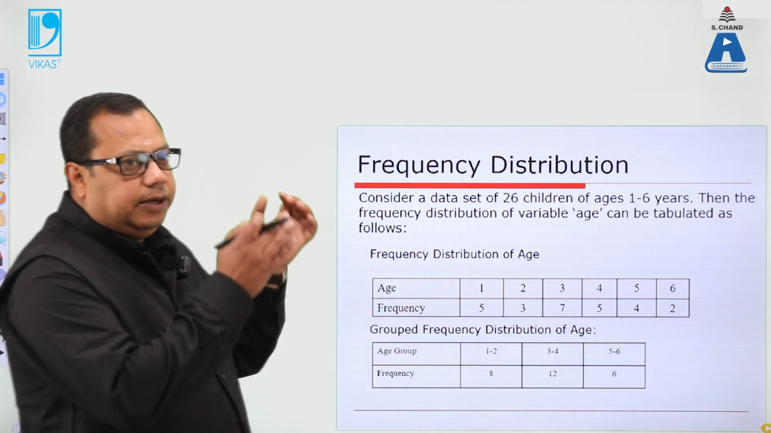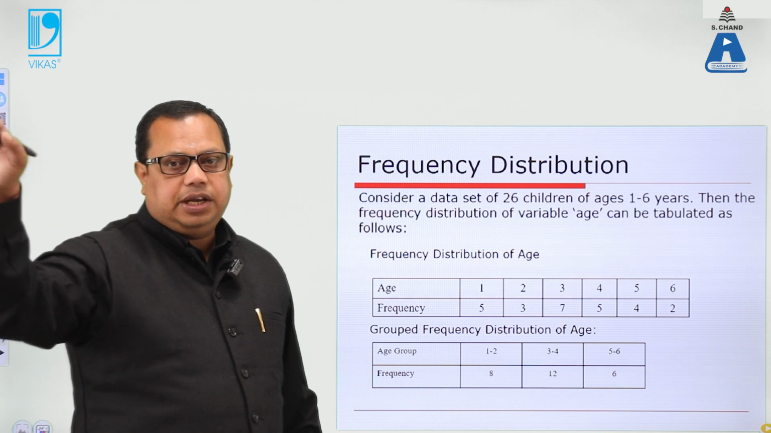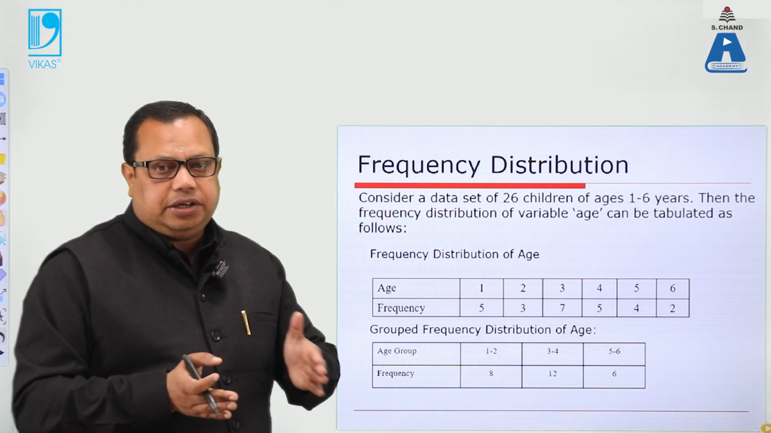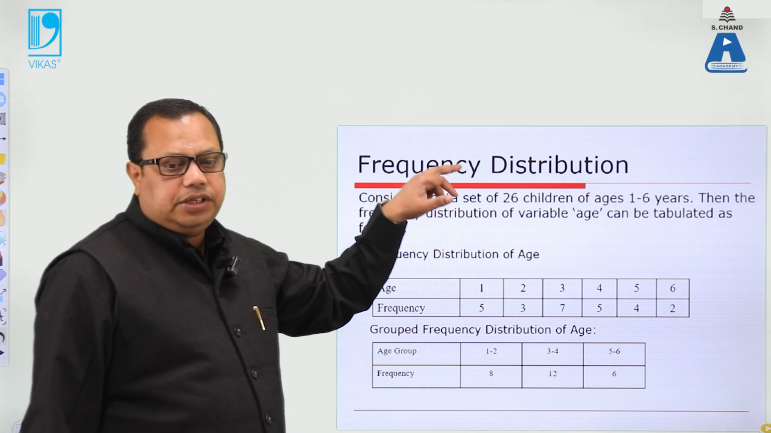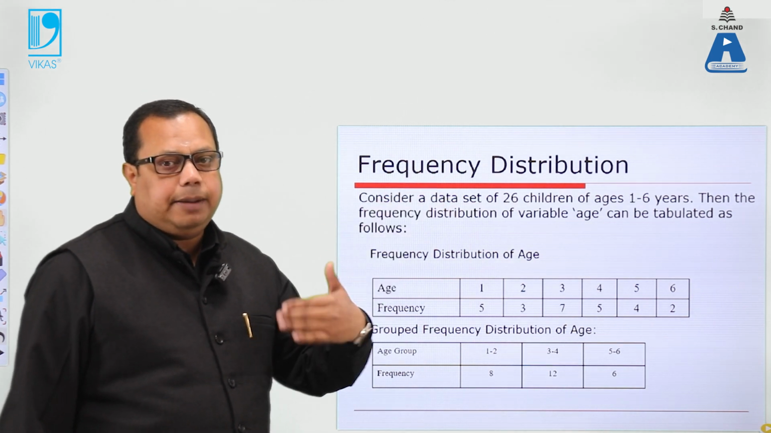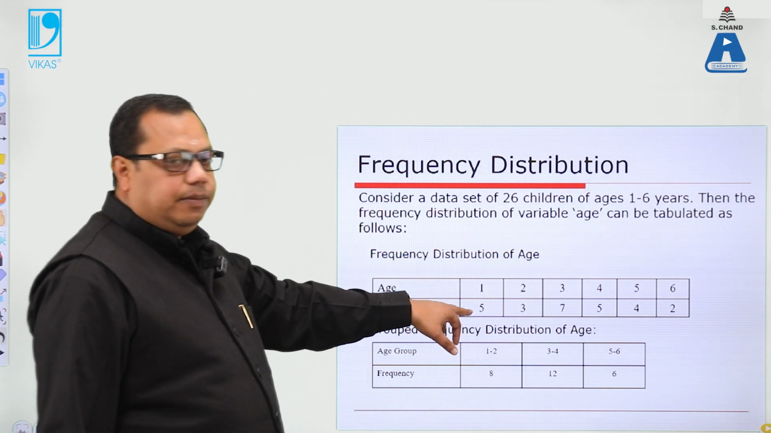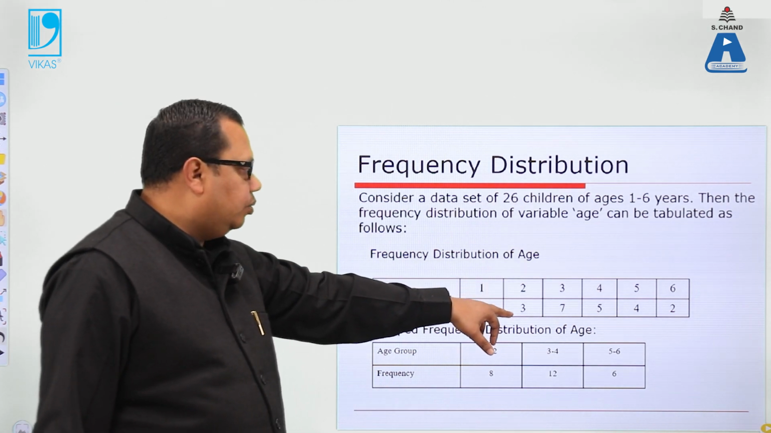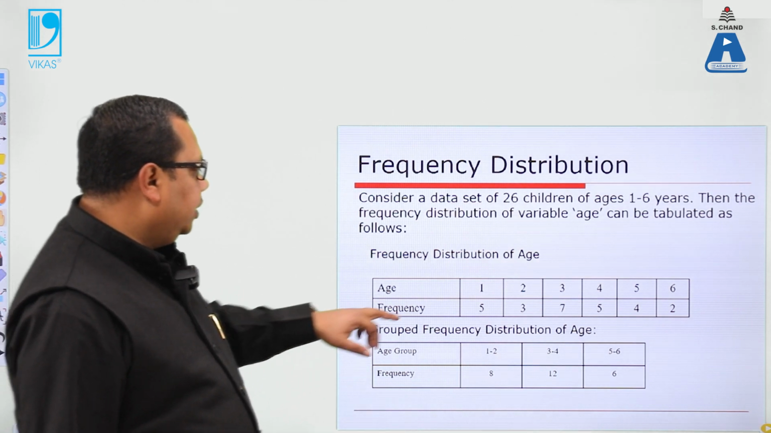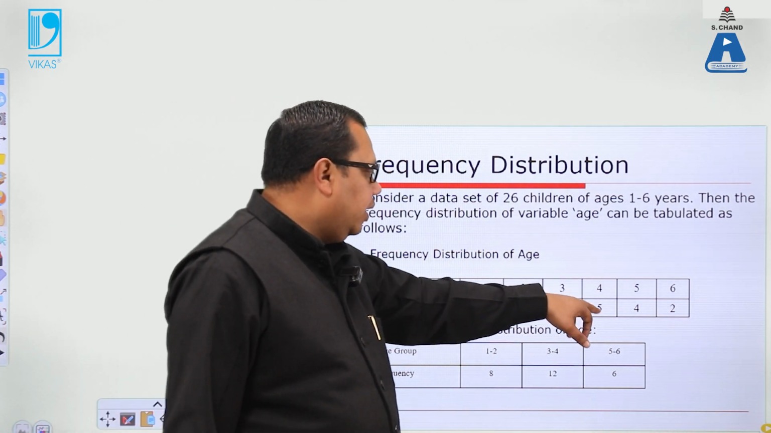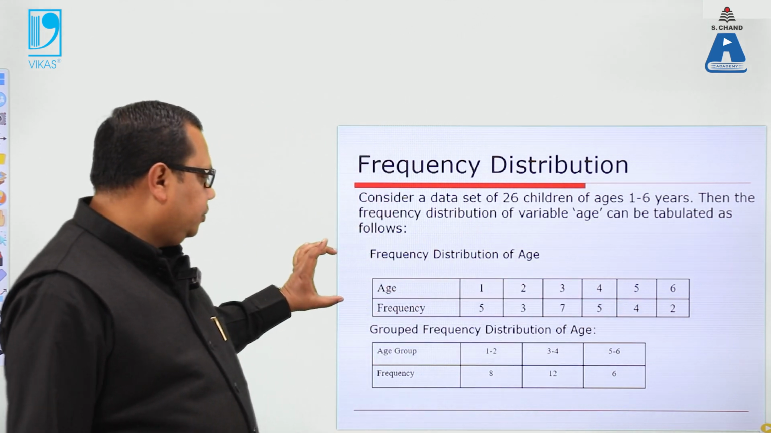So in spite of writing the entire data, name and age, what we do is make a category. Category depends upon the frequency. Frequency is how often it happens. So in 1 year there are 5 students, in 2 year there are 3 students. Now look at the total number of students, 5 plus 3, 7, 5 plus 4, in a very small data.